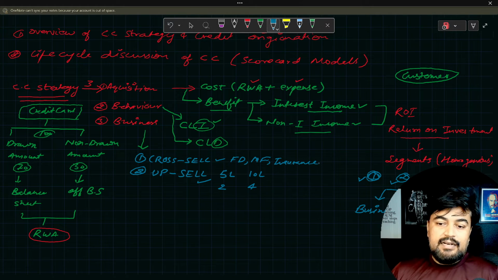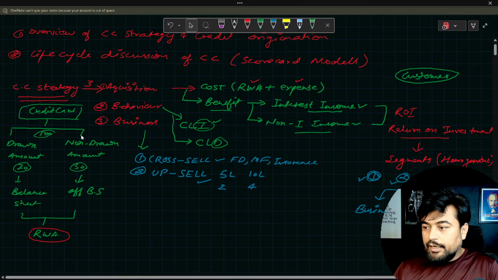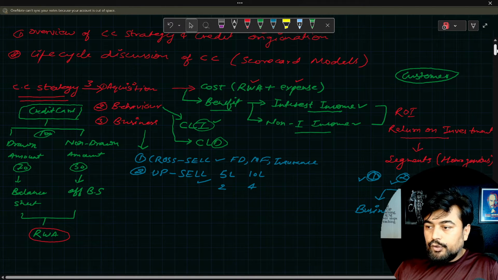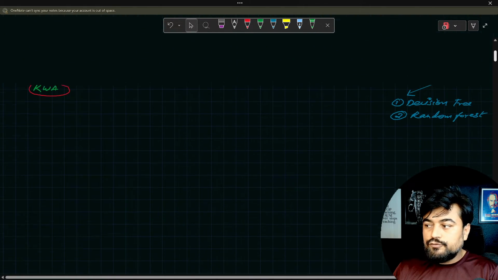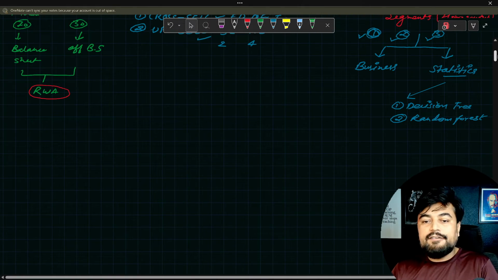So these are 3 types of strategies. Okay, I hope all of this is clear to you as of now. This is all about the credit card strategies. Let's move forward. Let's talk about some important life cycle thing now.